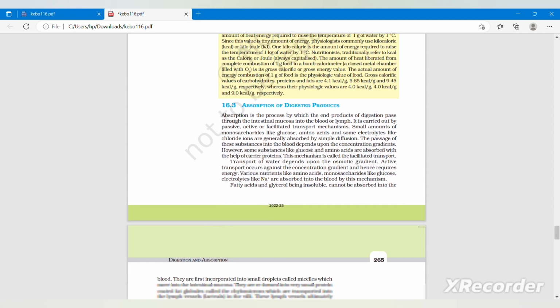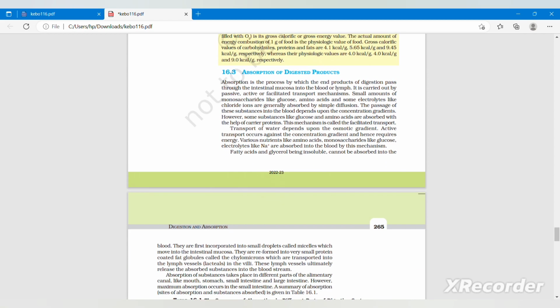And the next topic is absorption of digestive products. Absorption is the process by which the end products of digestion pass through the intestinal mucosa into the blood or lymph. It is carried out by passive, active, or facilitated transport mechanisms. Small amounts of monosaccharides like glucose, amino acids, and some electrolytes like chloride ions are generally absorbed by simple diffusion. The passage of these substances into the blood depends upon the concentration gradient.